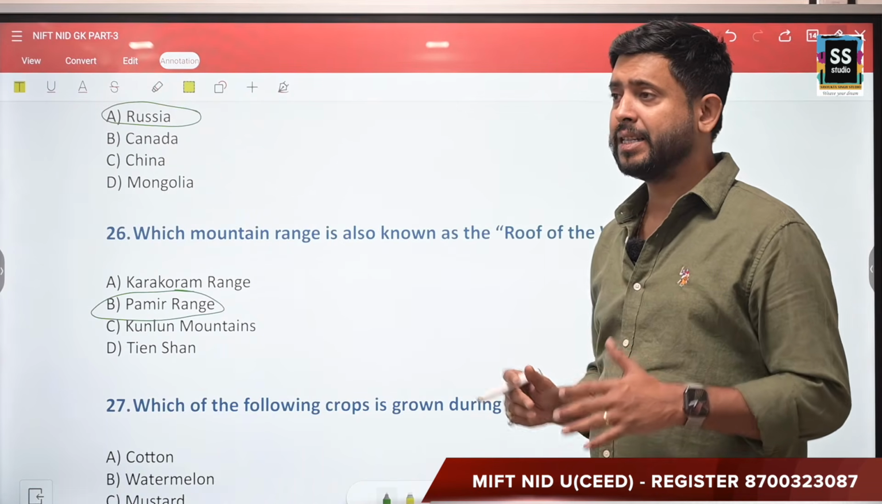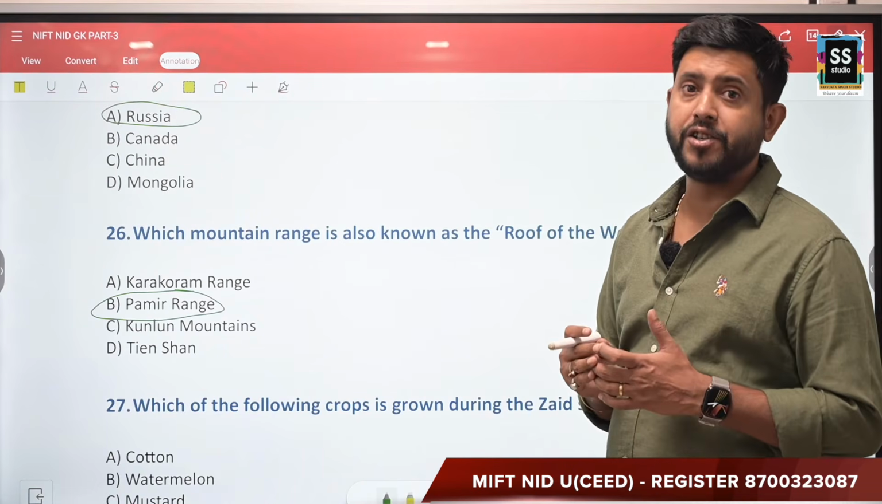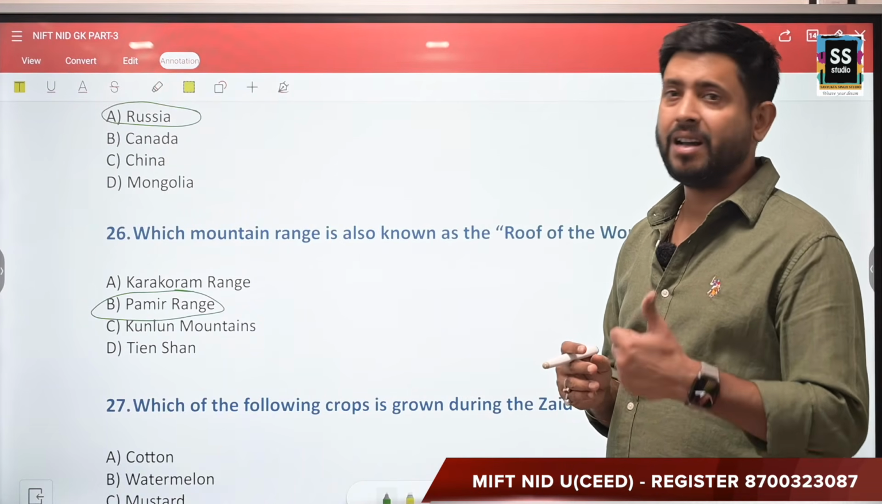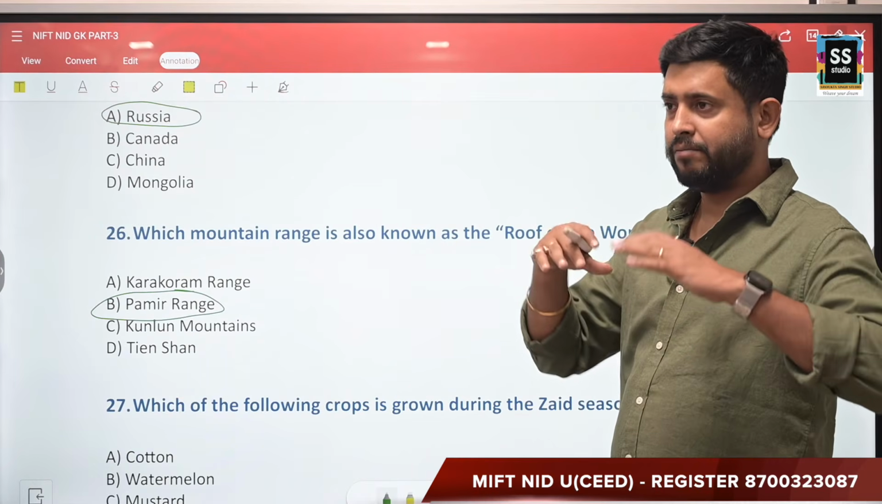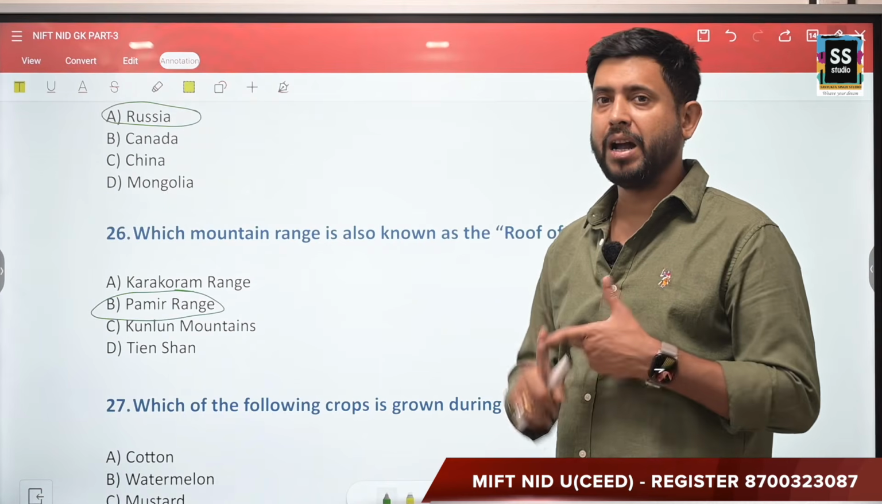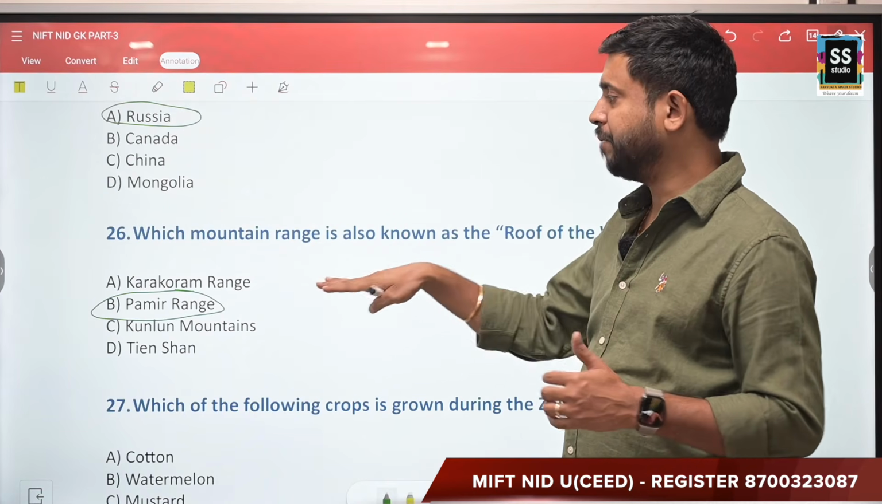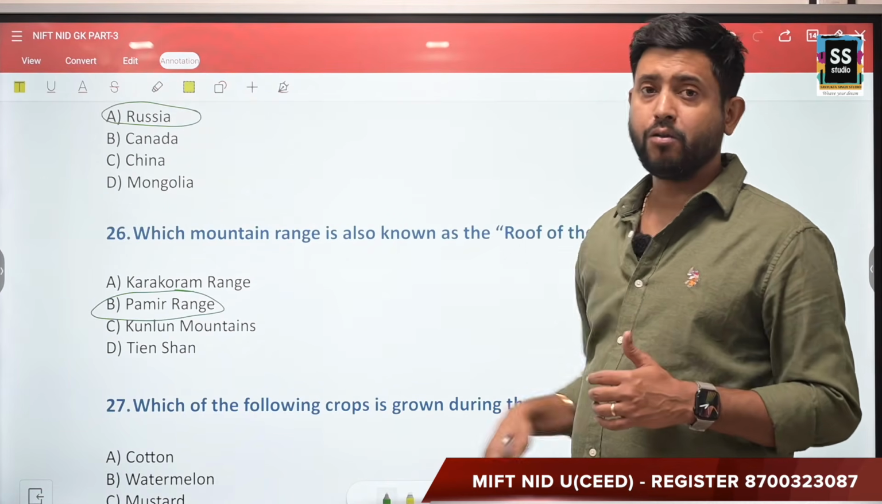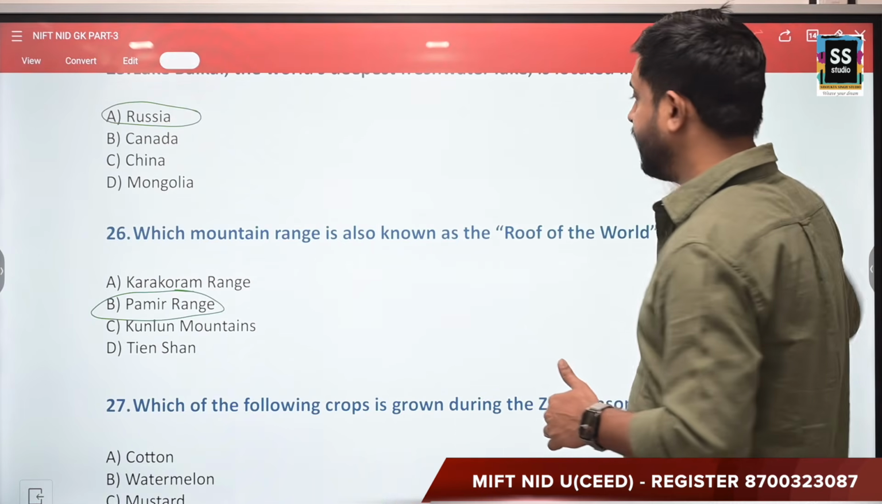Now, Pamir mountains are basically a junction in Central Asia, Kazakhstan, Afghanistan, and China. So between these countries, there is a central junction, where Himalaya and other mountain ranges merge, and that is also known as the rooftop of the world. Moving forward, the next question.